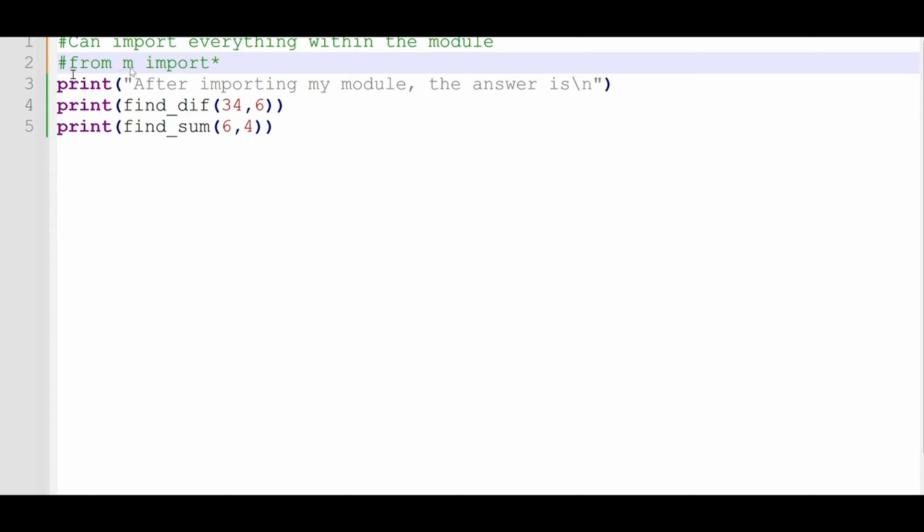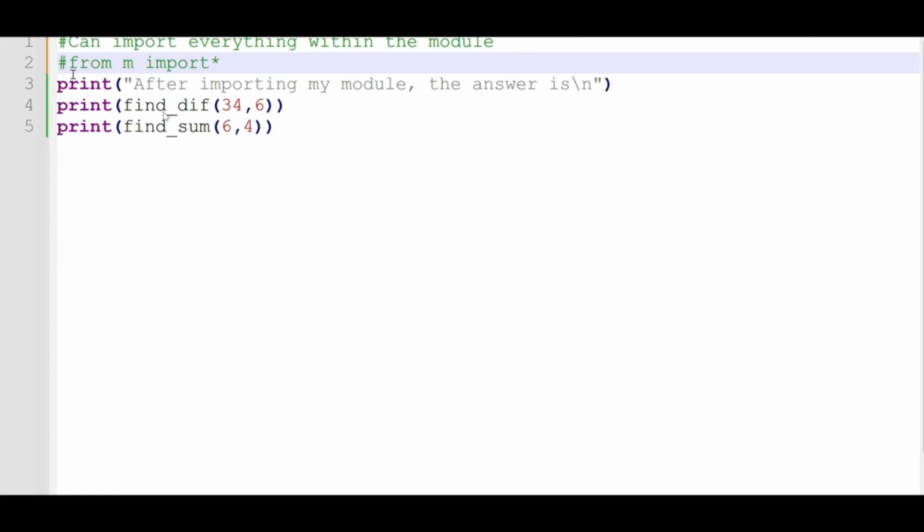So the name of my module is m.py, a Python file. I want to import everything. Right now the code is commented out. I haven't imported anything, but I want to import everything so that I print this to the screen using another file. Both files should be in the same directory.